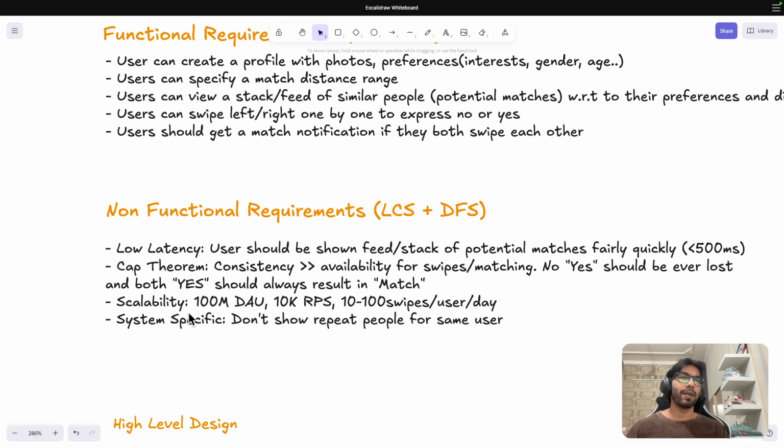And then the system specific requirements are always there for this. It should be like, don't show repeated people to the same user. If I have already swiped right, that is okay, probably that person will not come again. But if I have swiped left on someone, ideally it should not come back to me again, right? Then I would have a bad user experience.